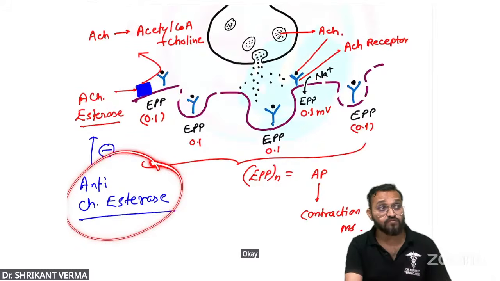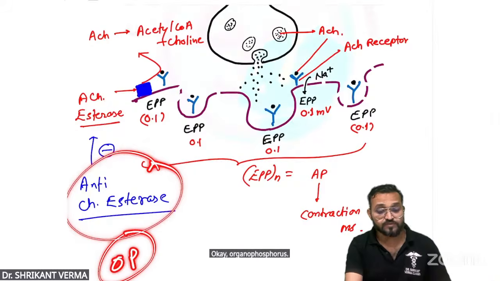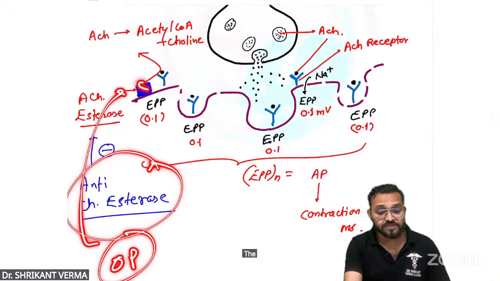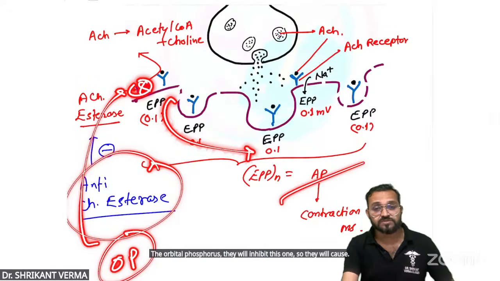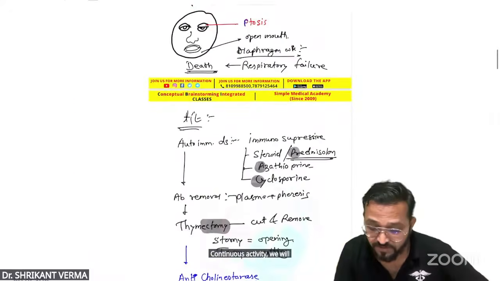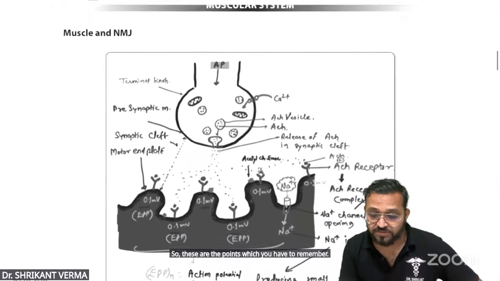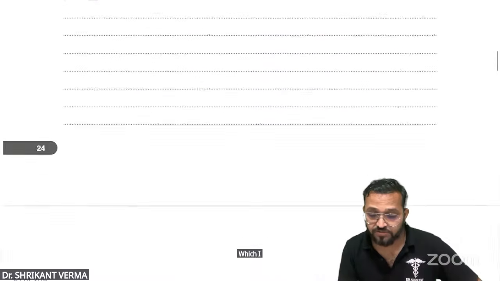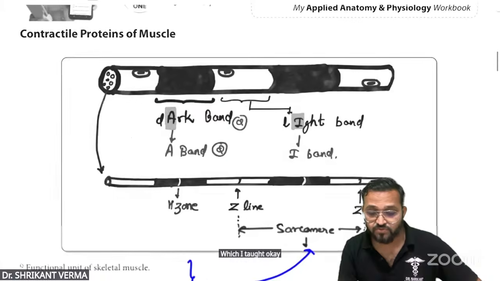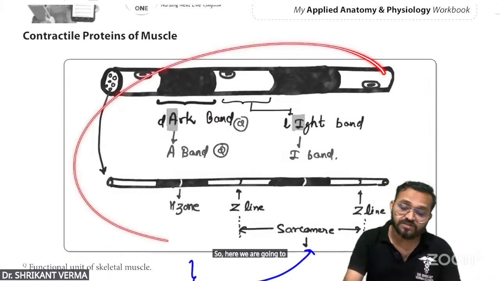Okay? Organophosphorus. Organophosphorus are also the same. The organophosphorus, they will inhibit this one. So they will cause continuous activity. We will see. Okay. So these are the points which you have to remember. So now this is the same thing which I taught. Okay. So here we are going to take a break, then we'll continue this one.